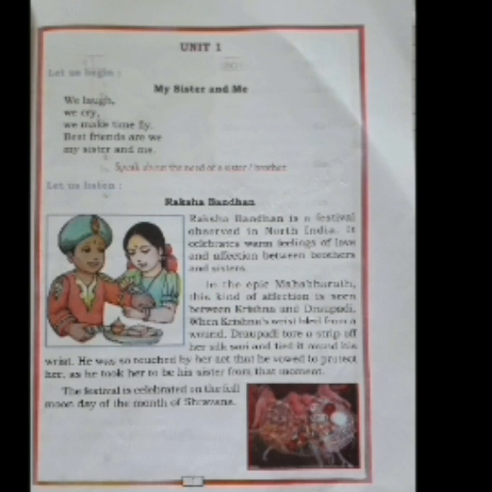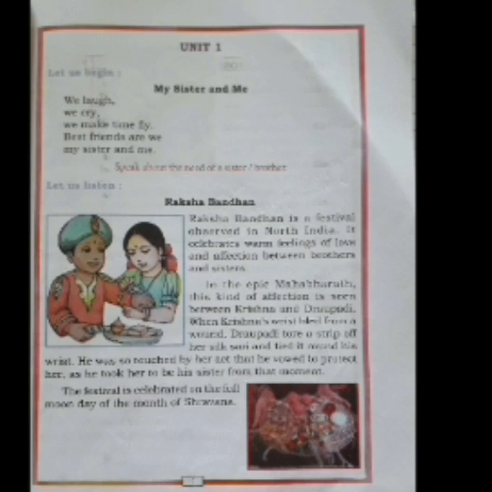Now what does Draupadi do? She tore a silk saree because Krishna's wound was bleeding. Do you know the meaning of bleeding? Bleeding means when the blood comes out, that is called as bleeding. So she ties that cloth around his wrist.